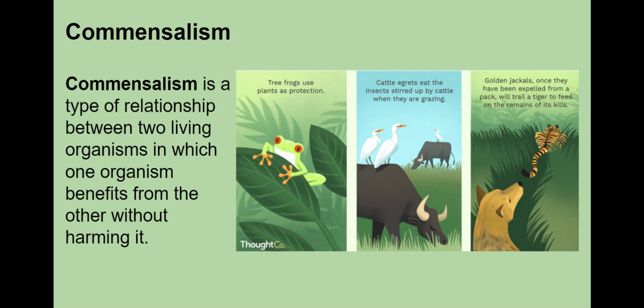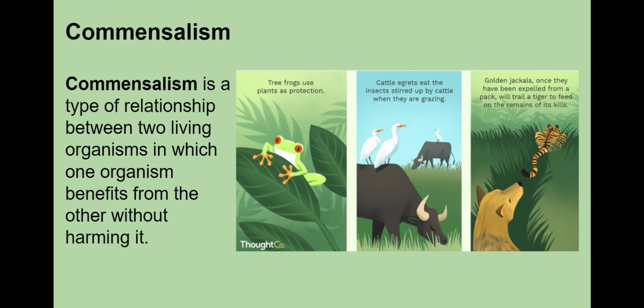Commensalism is one type of relationship. Sometimes one species can benefit from a relationship and not hurt the other. Commensalism is a type of relationship between two living organisms in which one organism benefits from the other without harming it. There are 3 examples of commensalism shown here.